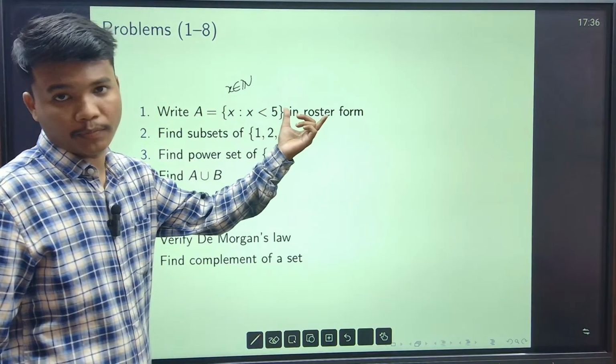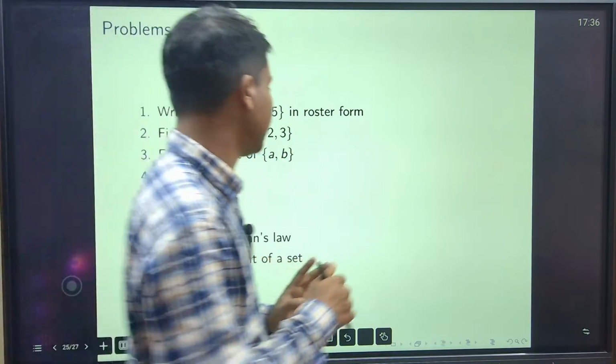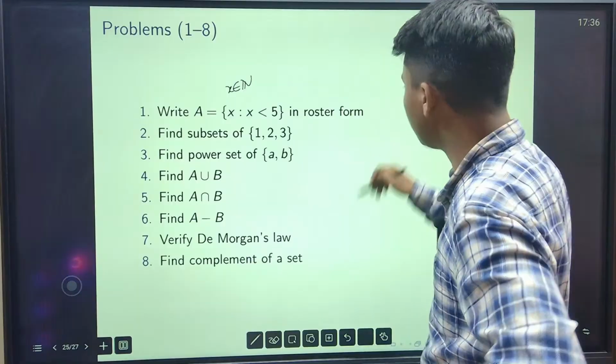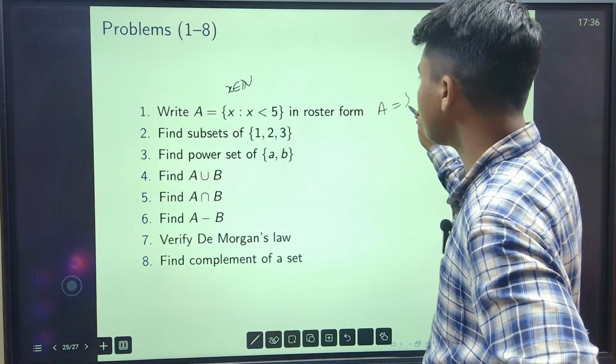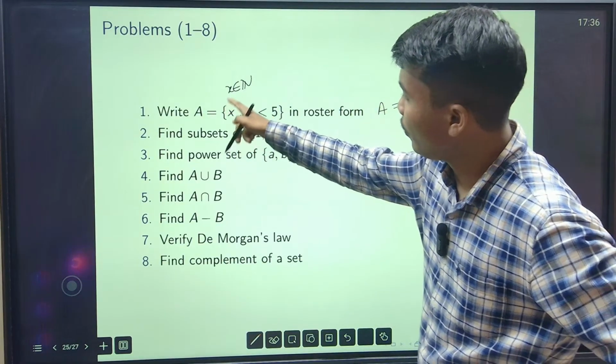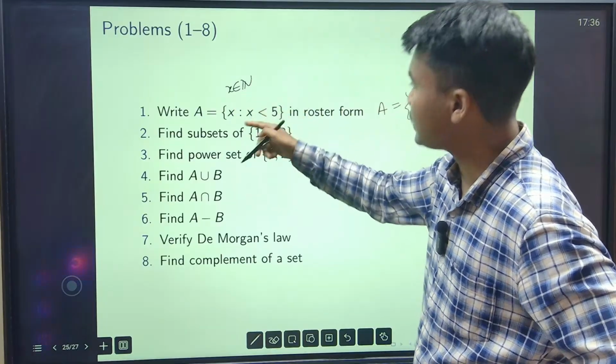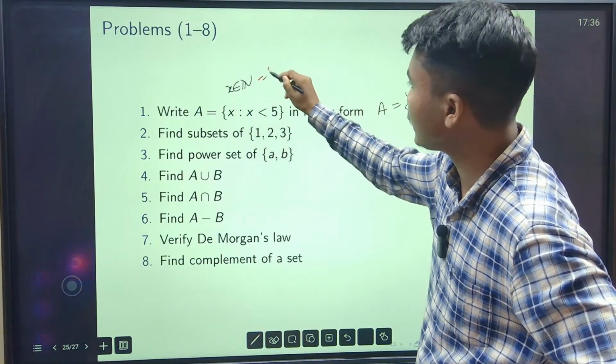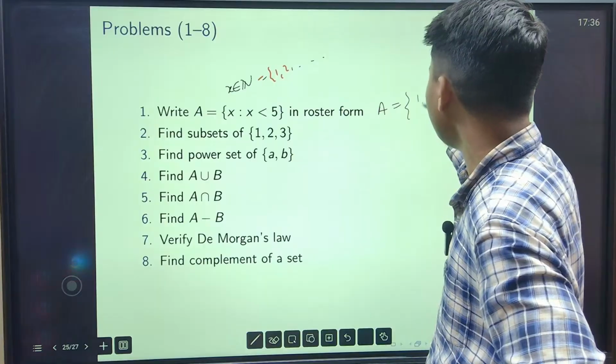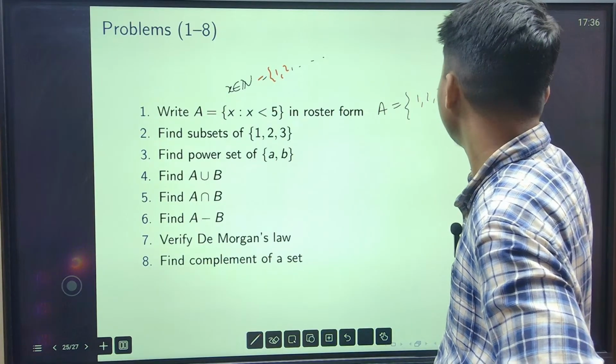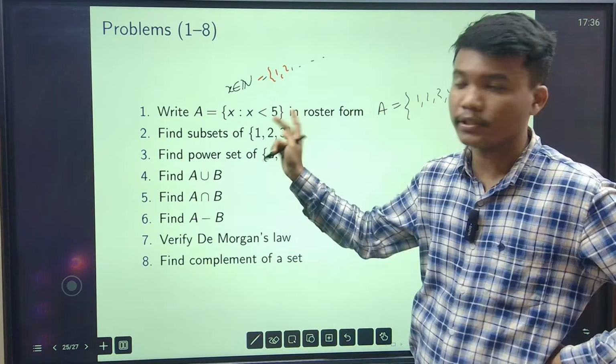Write A in roster form. Roster form means you have to write it explicitly. So how do we write A explicitly? You have to write all the n which is less than 5. Natural numbers start from 1, so 1, 2, 3, 4. 5 will not be included because it is strictly less than 5.